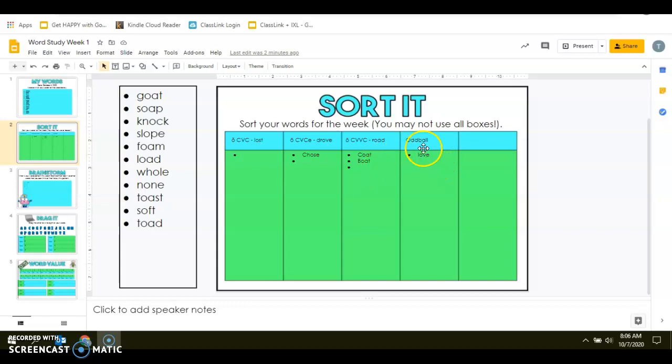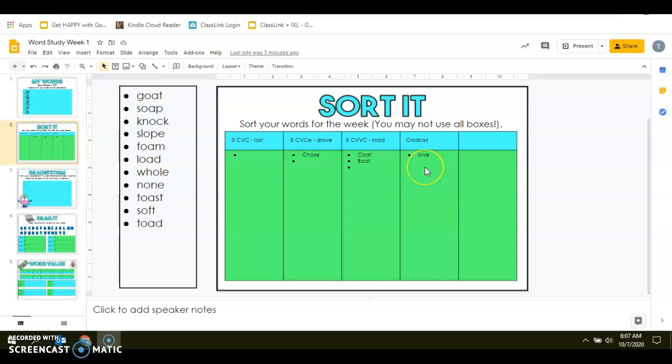If there are words that may look like one of the patterns but do not make that same sound, or maybe they're not making the sounds at all, then they would fall under our oddball group. So we have chose, which is making a long O sound with a silent E at the end. We have coat and boat, which are making the long O sound and have two vowel patterns, which both happen to use that OA pattern.